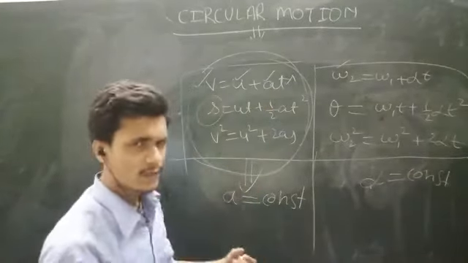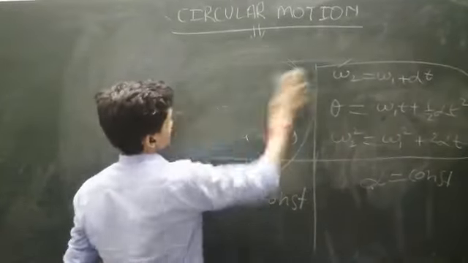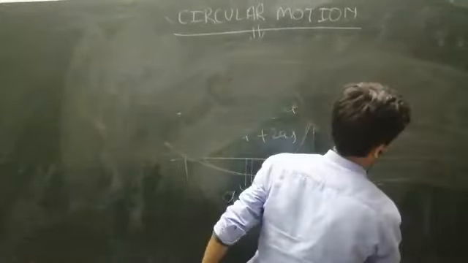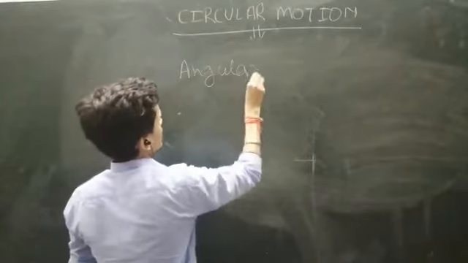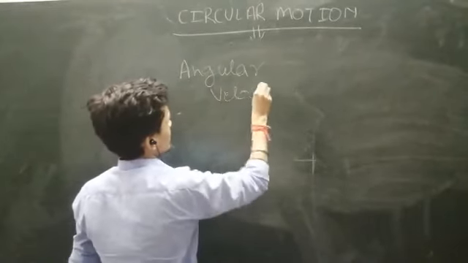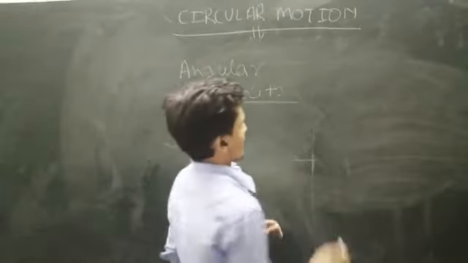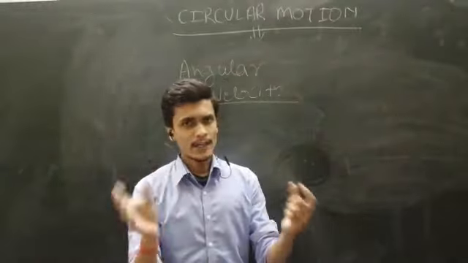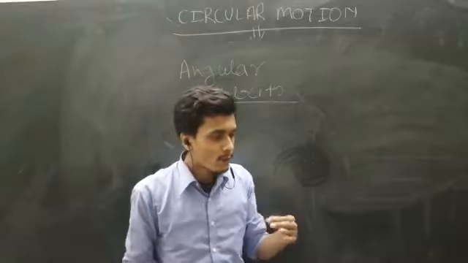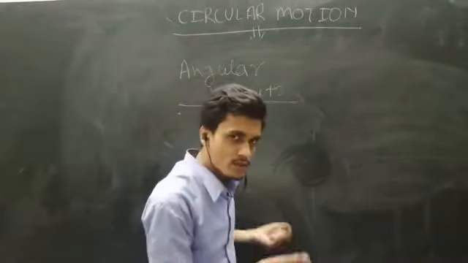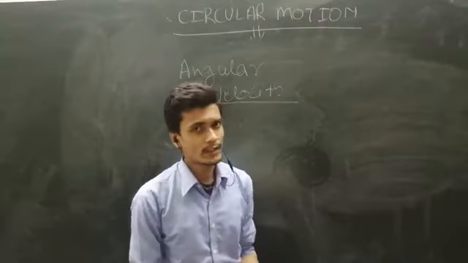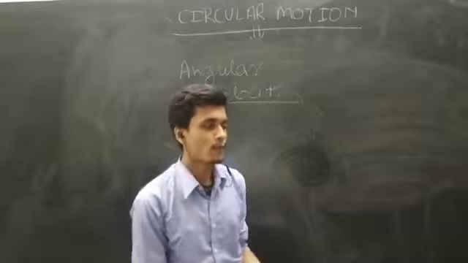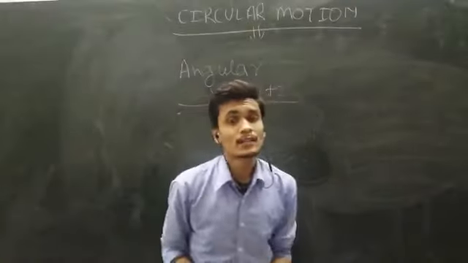Now one thing more, see here: angular velocity. We all know in linear motion, when a body goes from one place to the other, from t equals 0 to t equals t, how can we represent the velocity?